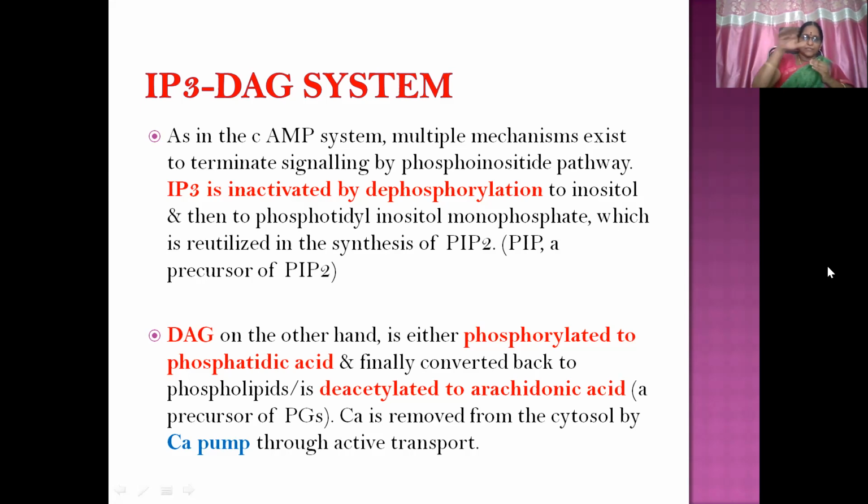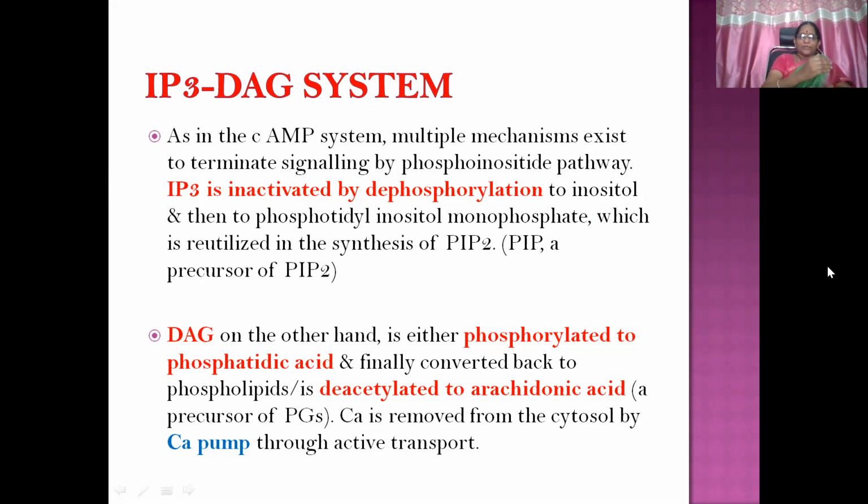So it goes back to the main reaction. DAG, on the other hand, is either phosphorylated to phosphatidic acid and finally converted back to phospholipids, or deacetylated to arachidonic acid, a precursor of prostaglandins. So IP3 is inactivated by dephosphorylation, and DAG by phosphorylation or deacetylation to arachidonic acid, and it goes back to the cell membrane again.